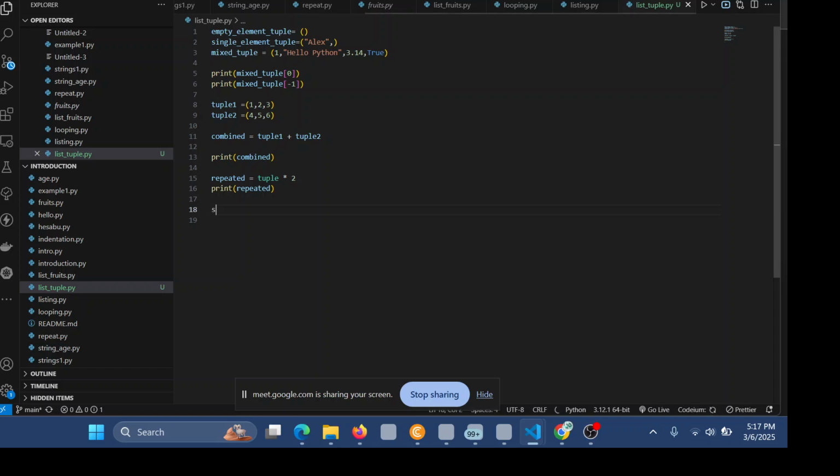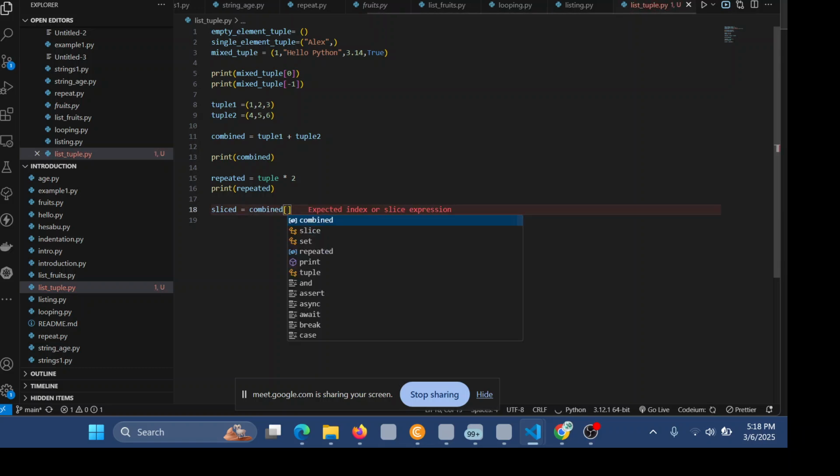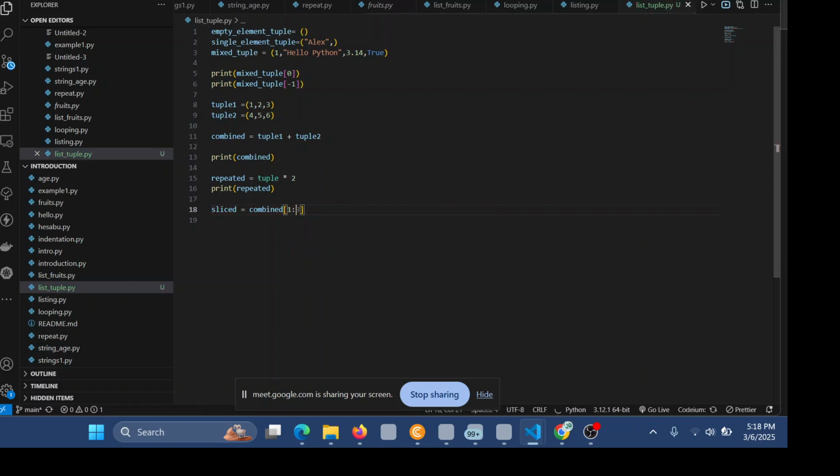After that, we will slice. We slice these tuples that are combined: sliced equals combined, slice from 1 to 5, colon 1 to 5.